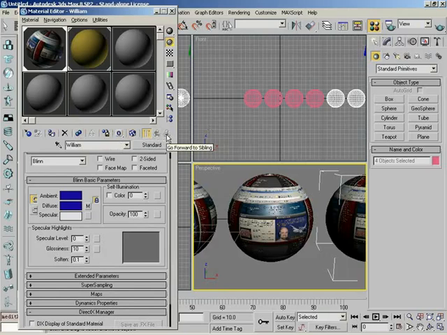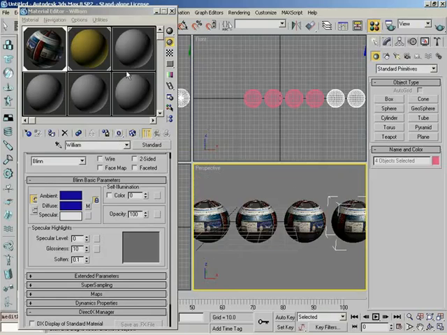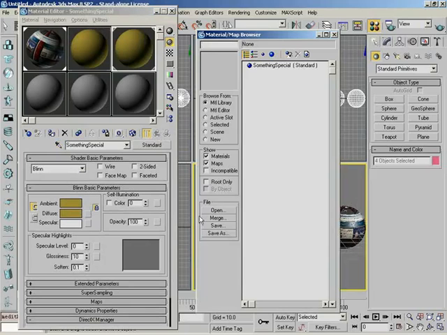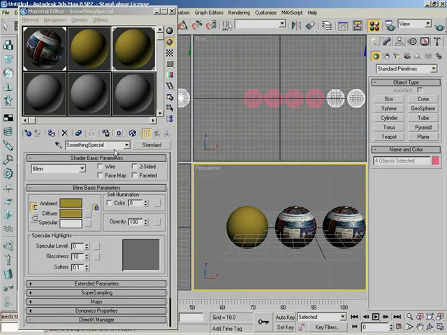Now, next to this, we have the ability to go forward to a sibling. So if I have another map that sits on the same level of the hierarchy, I can jump over to that. We're not really going to demonstrate that right now. Sure. Now, underneath this, we have the ability to pick materials from a given object. So I can come over here, and I can just click on a specific object. Maybe over here might be more prudent. And then click here, and all I've done is I've taken that material from our scene and dropped it into whatever my selected material slot is. Very quick, very easy, and a lot faster than going into Get Material, clicking on Scene, and selecting it from a name. Right. So it's just a little color chooser method of doing that.